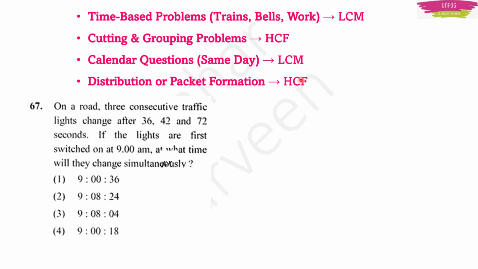So we have a question like this, from HSTR 2015. On a road, 3 consecutive traffic lights change after 36, 42 and 72 seconds. If the lights are first switched on at 9 AM, at what time will they change simultaneously? Pause this video and try to figure out whether this question is from LCM or HCF.